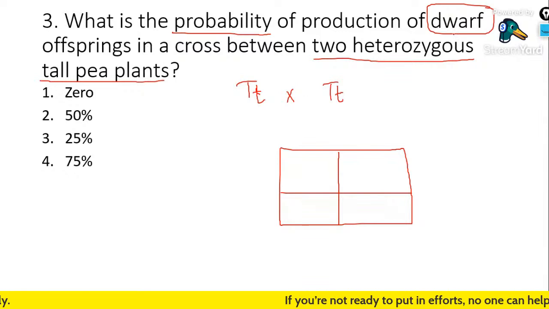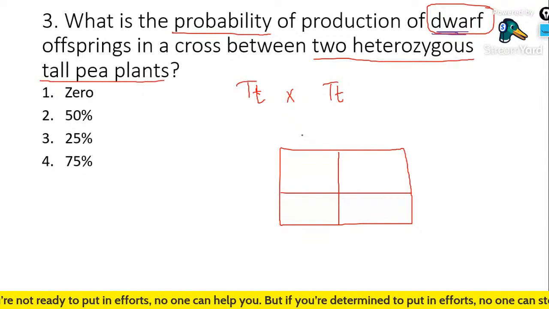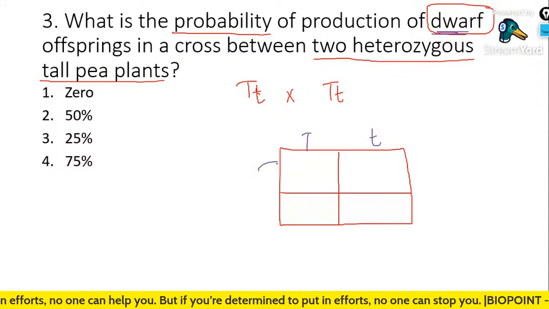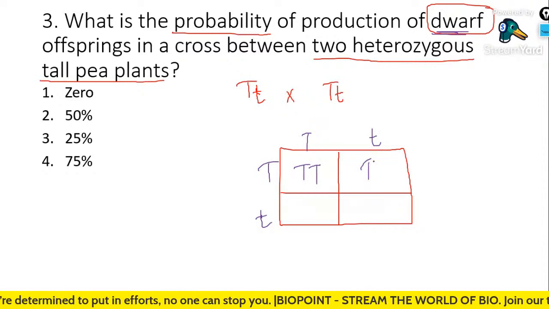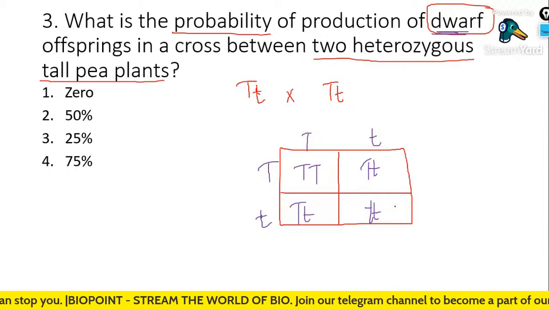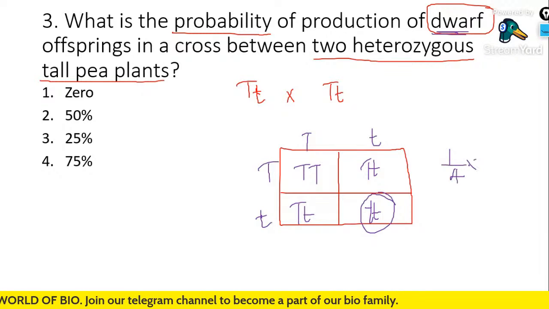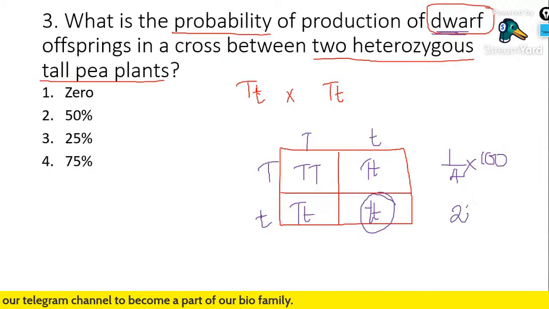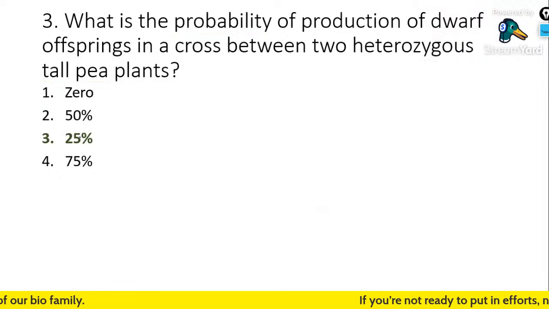Yes, you're asked to find out the percentage of the dwarf plant. That is capital T, small t, capital T, small t. Okay, let's do the cross. Capital T capital T, capital T small t, capital T small t, small t small t. So how many dwarf is there? Only one. So what is it? 1 by 4 into 100. 1 by 4 into 100 means 25 percent. So the correct answer is option number 3. Very good.